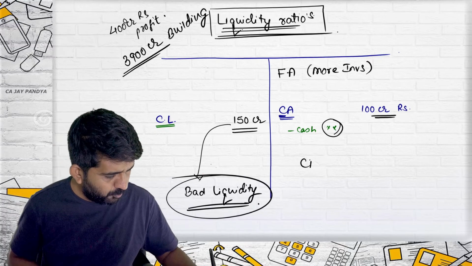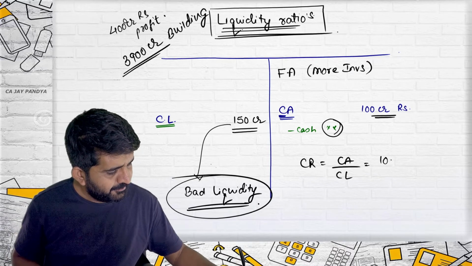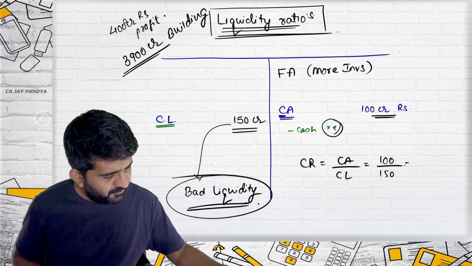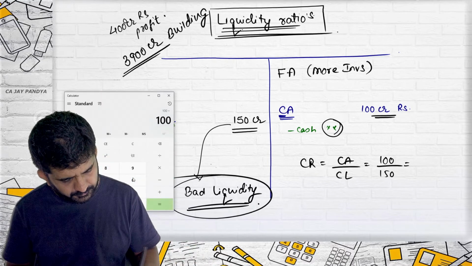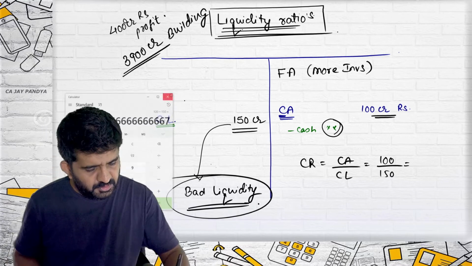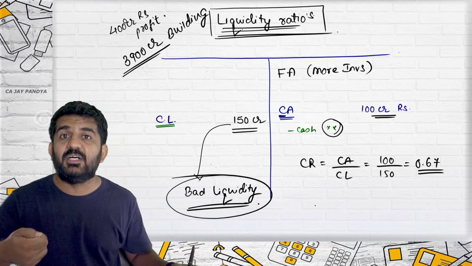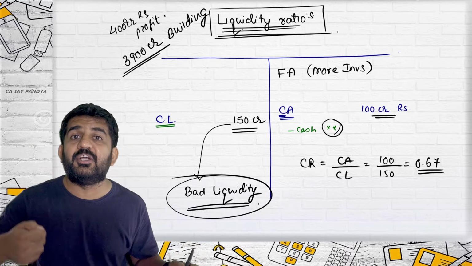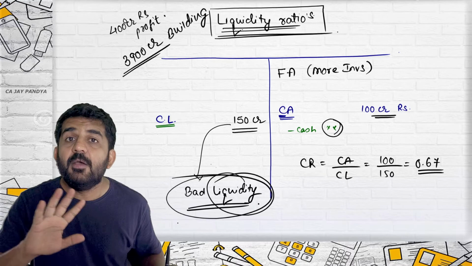Try to understand what will be current ratio. Current assets divided by current liability, which is 100 divided by 150, which will come to 0.67. I told you less than 1 is not a good current ratio as far as liquidity is concerned.